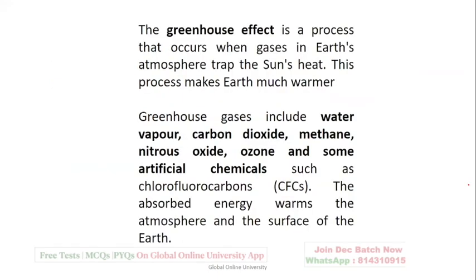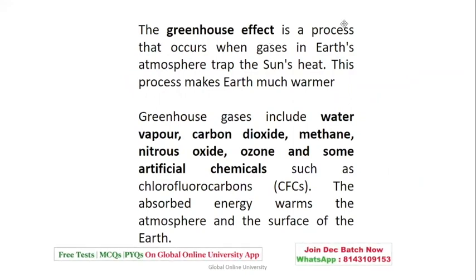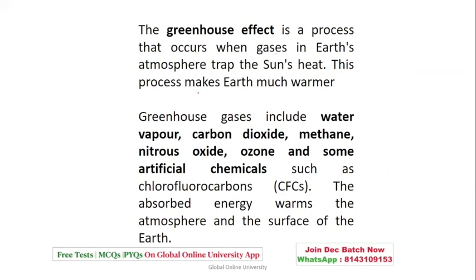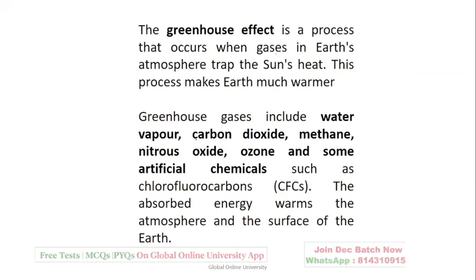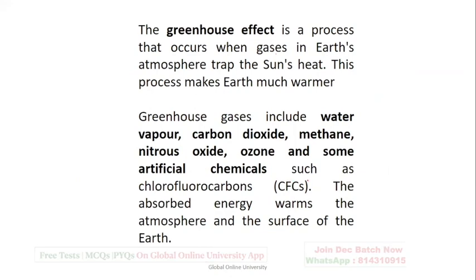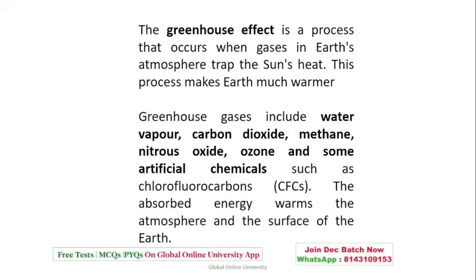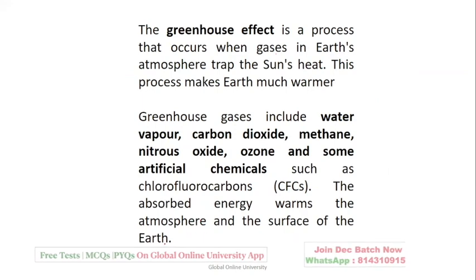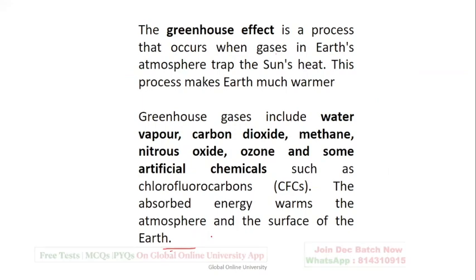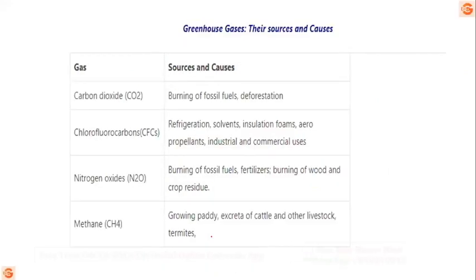Then, the greenhouse gas effect is a process which occurs when gases in the Earth's atmosphere trap the sun's heat. The greenhouse gases include water vapor, carbon dioxide, methane, nitrous oxide, ozone, and artificial chemicals such as chlorofluorocarbons. The absorbed energy warms the atmosphere and the surface of the Earth, so the warmth is because of this trap. You should remember these gases, as questions mostly come on the gases.